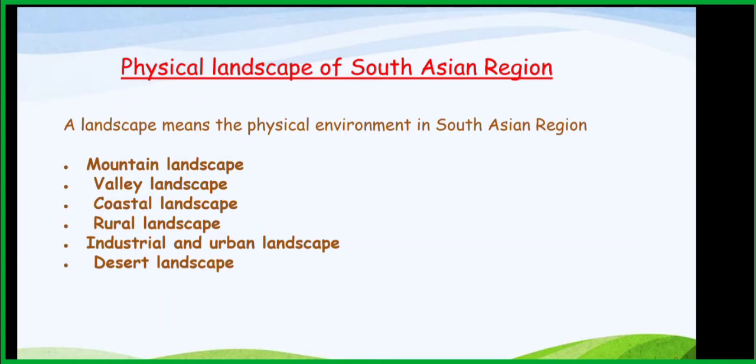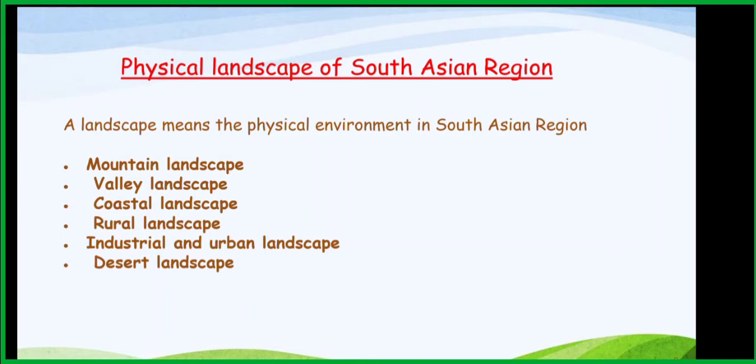Only the region is changing, but you can see the same landscape types there. For example, mountain landscape: even in the South Asian region we can find mountain landscapes, and a good example is Sri Lanka. We can also see valley landscape, coastal landscape, and rural landscape. These are new things you are learning here.